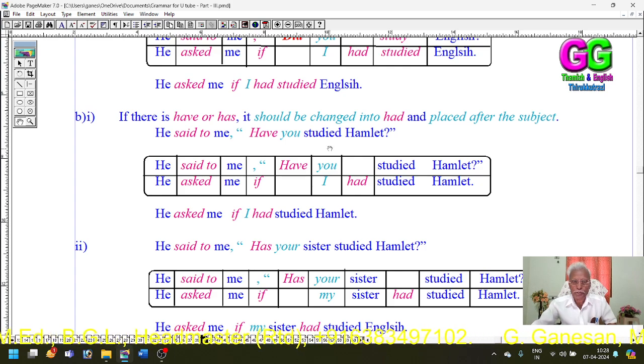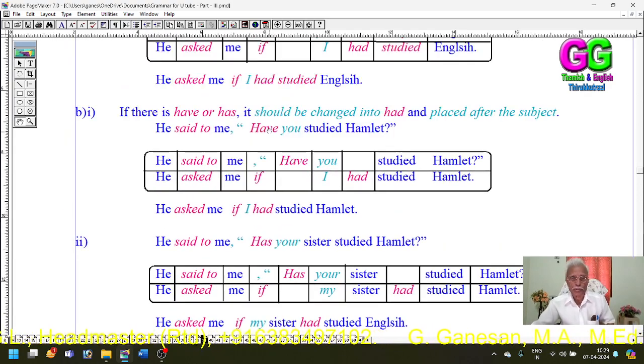See, he said to me, "Have you studied Hamlet?" Said to asked. Conjunction if. Have has been changed into had and placed after the subject. And there is no change in the verb, which is in past participle. That's all. Then the subject you refers to me, so you has been changed into I. He said to me, "Have you studied Hamlet?" He asked me if I had studied Hamlet.